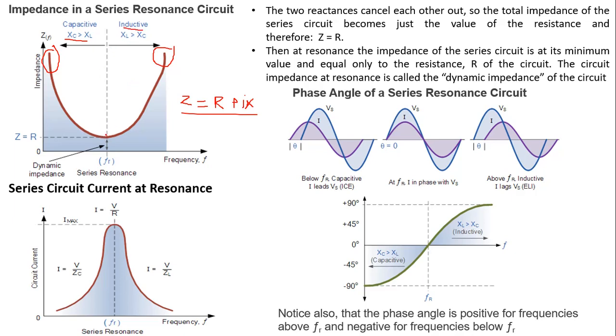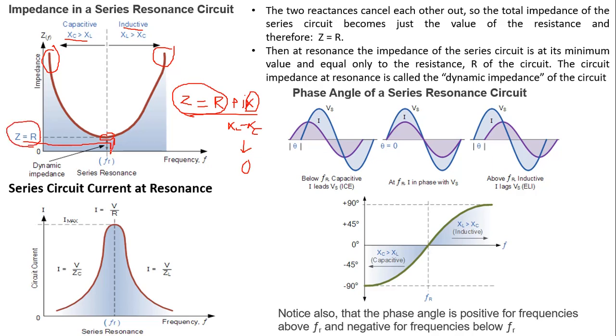Okay, now this is the point where XL becomes equal to XC. So here this X can be written as XL minus XC. If this is equal to 0, then what happens in this relationship? Z becomes equal to R. So that is what is given here. When XL becomes equal to XC, the impedance of the series resonance circuit is equal to the resistance.